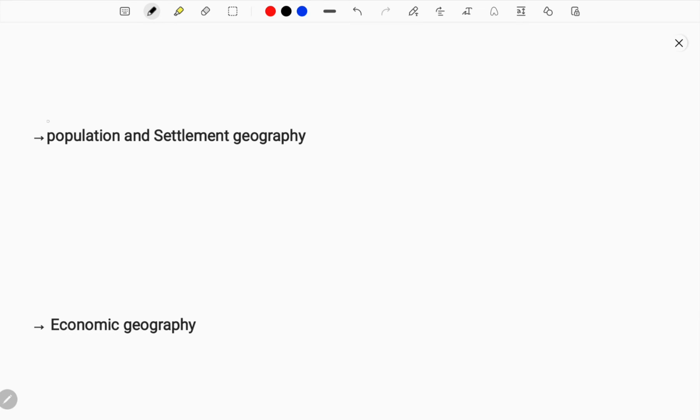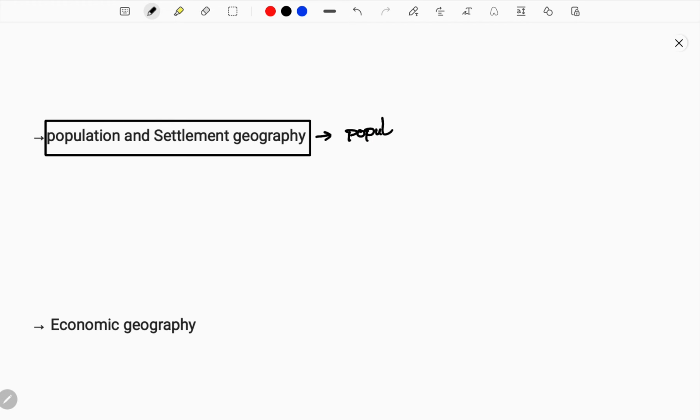Okay guys, the next part of geography is population and settlement geography. Now, in the population and settlement geography concept, what do we study? We study populations. What are all the topics that we need to study? Population growth. We study how populations grow, and also how population is distributed in different forms. So the distribution of population is studied, and also the density of population, the number of people living in an area. Based on the strength we calculate the density of the population.